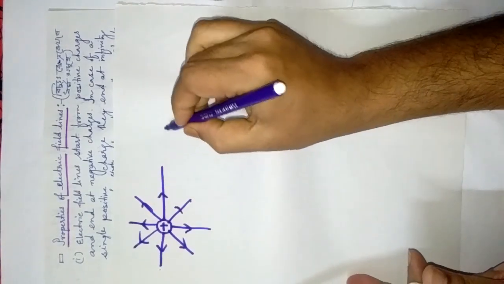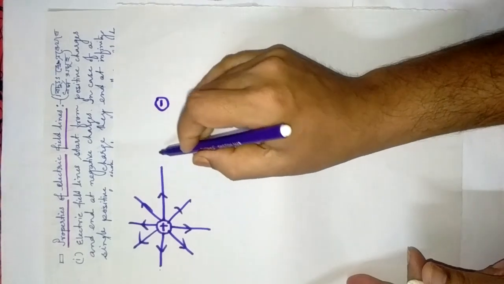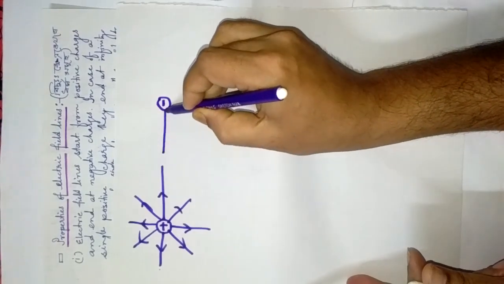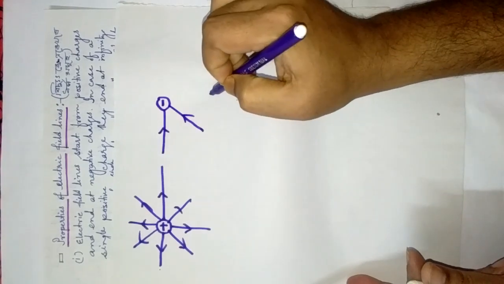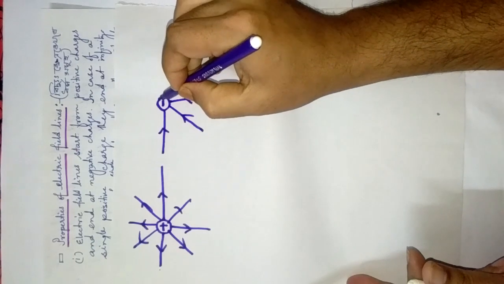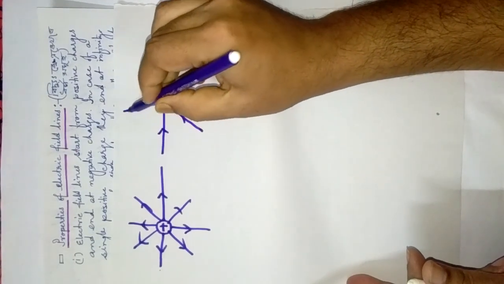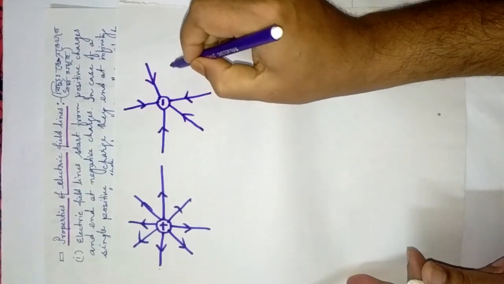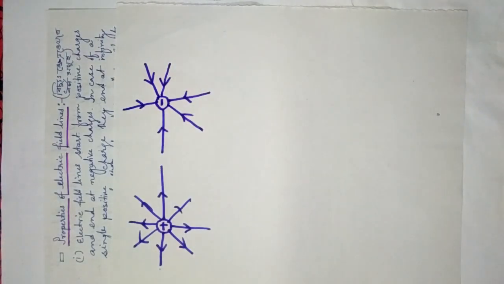But in case of a negatively charged body, what will happen? Electric field lines start from infinity and end at the negative charge, like this. They start from infinity and end at the negatively charged body. This is the first property.